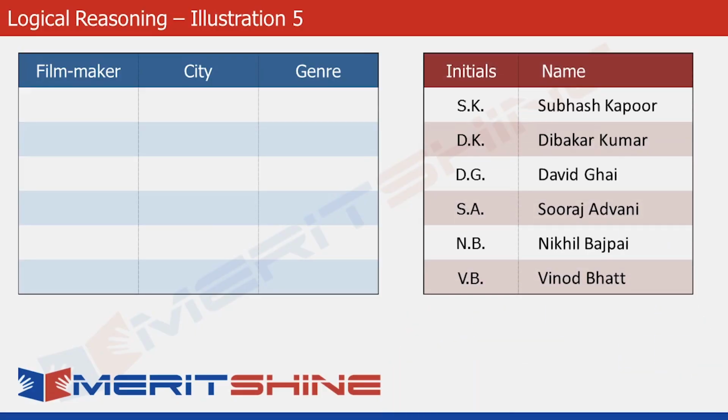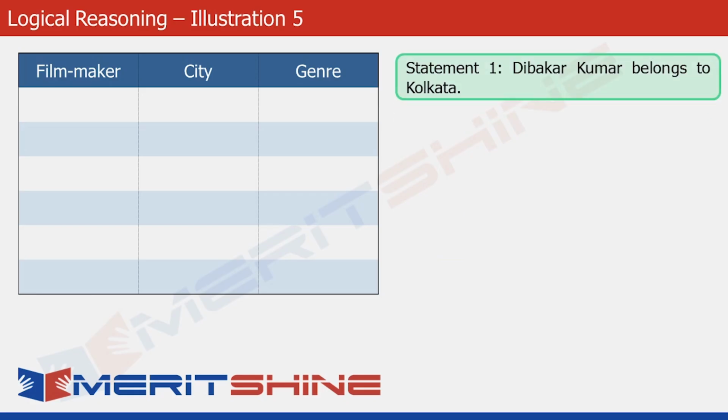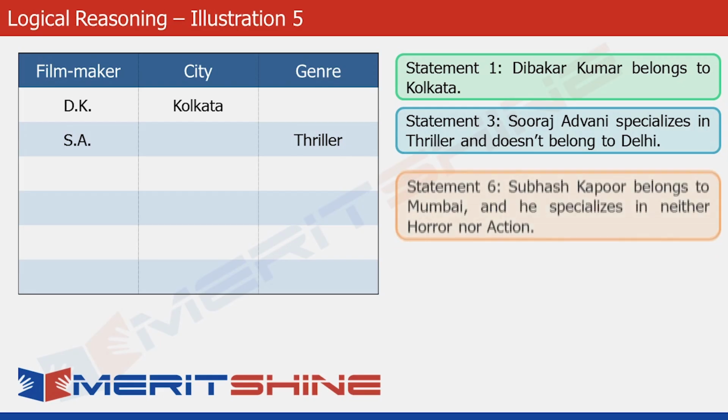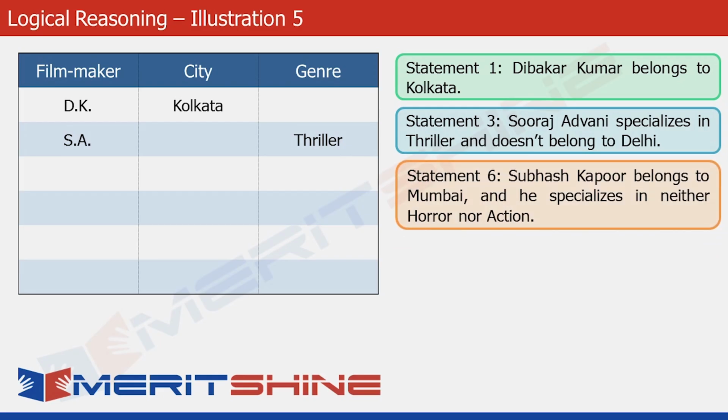Let's proceed with the statements now. First, using the easier ones which give us direct information. So let's get started. Look at statement 1, which says that Dibakar Kumar belongs to Kolkata. We put this piece of data in the first row. Now, statement 3 says that Suraj Advani specializes in thriller. Let's put this in the next row. Next is statement 6, which tells us that Subhash Kapoor is from Mumbai. So we put it in the next vacant row and move forward.